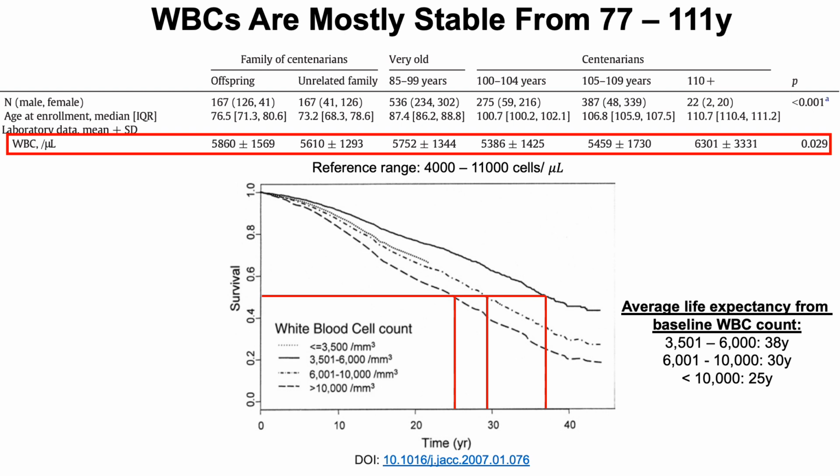And then when looking in the centenarian data, this is pretty good. They're right within that range with the exception of the super-centenarians who get a little bit above it, but that's not too high. Now, I should mention that white blood cells are not all created equal. They're mostly comprised of neutrophils and lymphocytes, and I won't go into that data today, but neutrophils go up with age and lymphocytes go down, so that's going to be a topic for another video. So far, in terms of white blood cells, centenarians and their offspring and spouses of the offspring and the community dwellers, 85 to 99 years old, are not doing too badly.